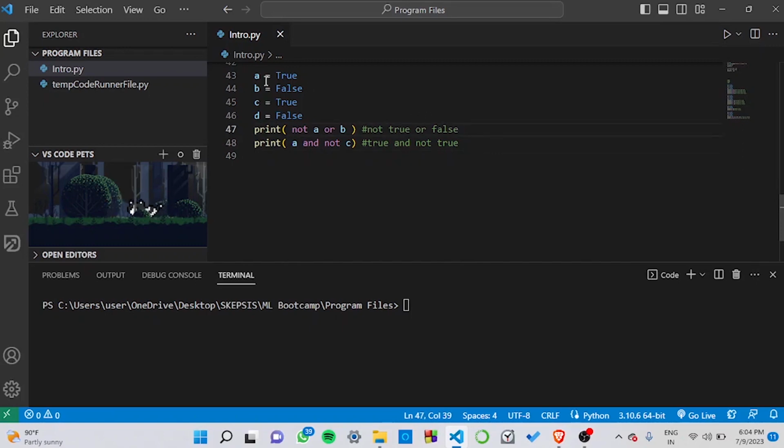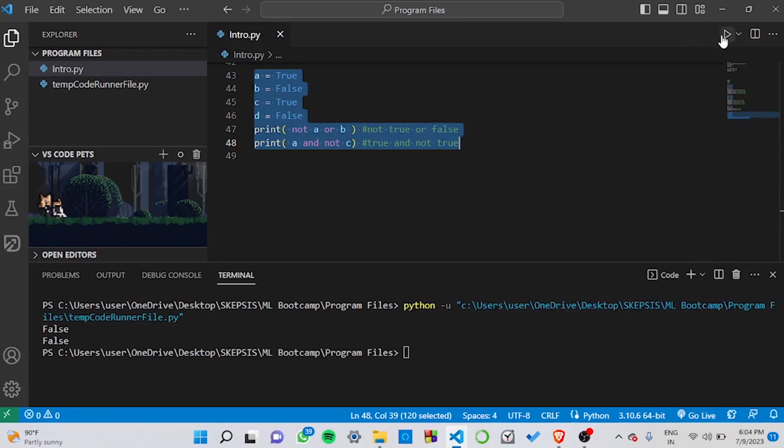So when we run it in Python, as you can see over here, not a or b will basically be interpreted as not true or false. As I had mentioned earlier, in Python, the NOT operator has the highest precedence over the AND and the OR operator. So the not true part of this expression is performed first, which will give us a false as output. So false or false will return us a false output.